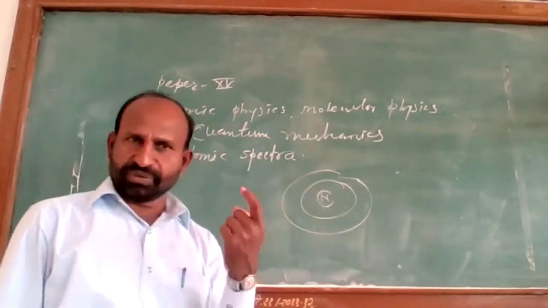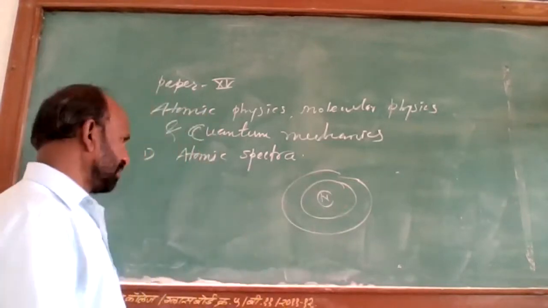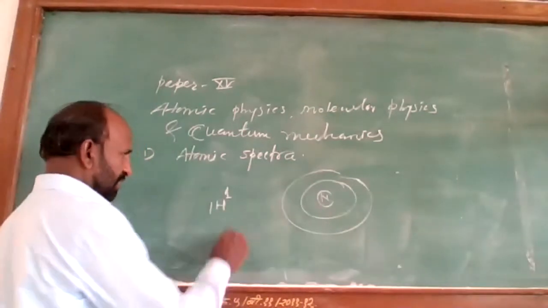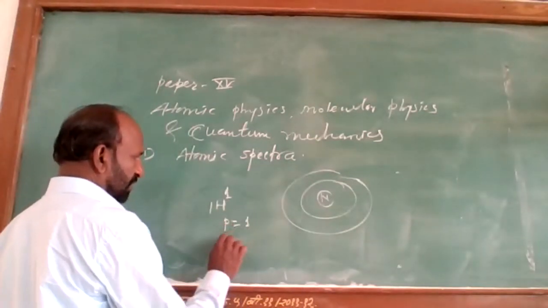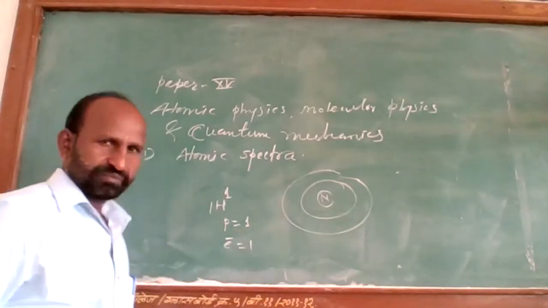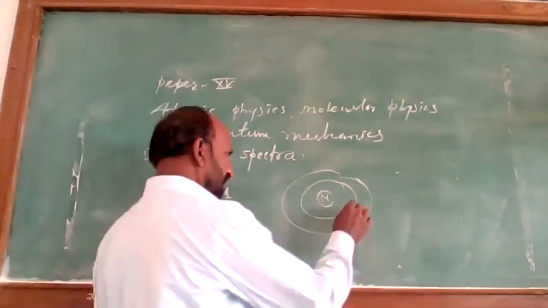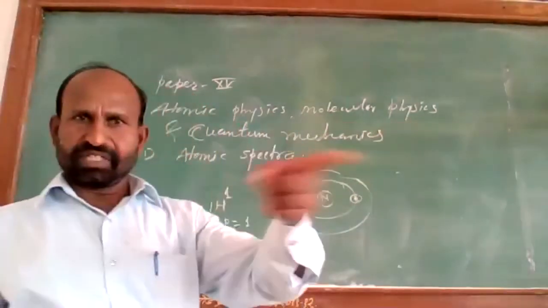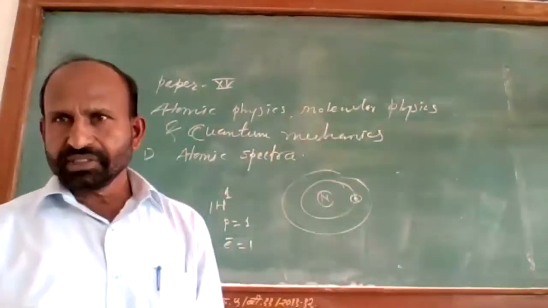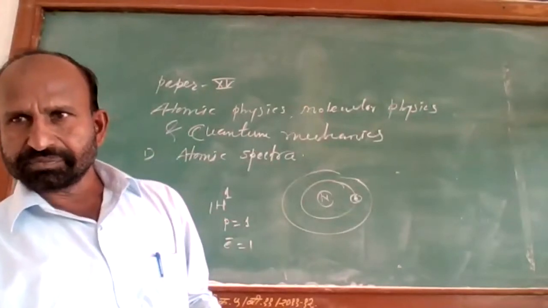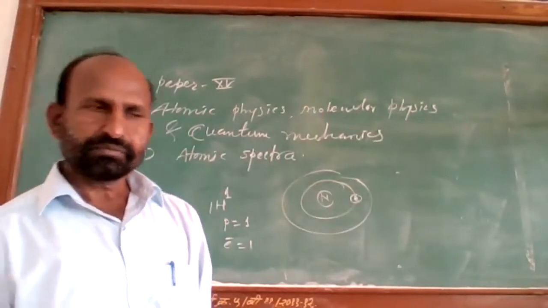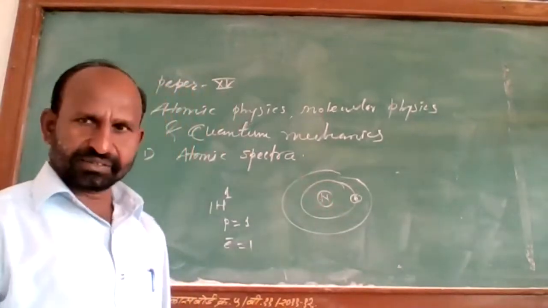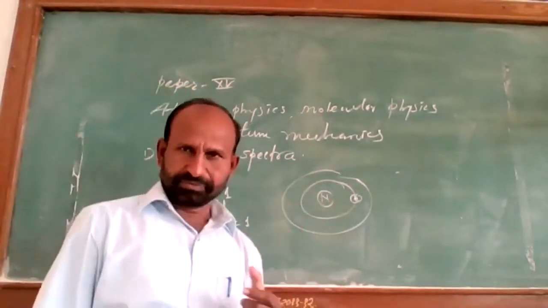If there is only one electron, like the hydrogen atom, where there is only one proton and only one electron, this single electron revolves around the nucleus in its first orbit.